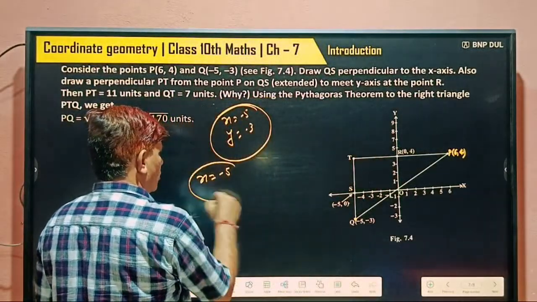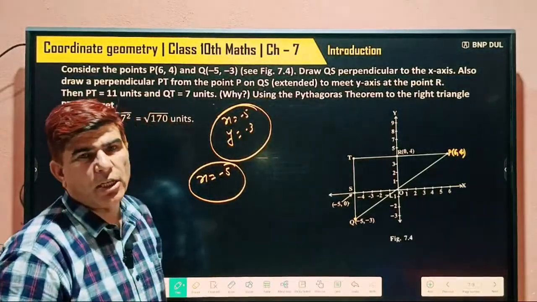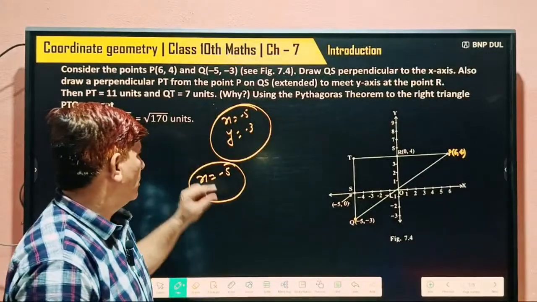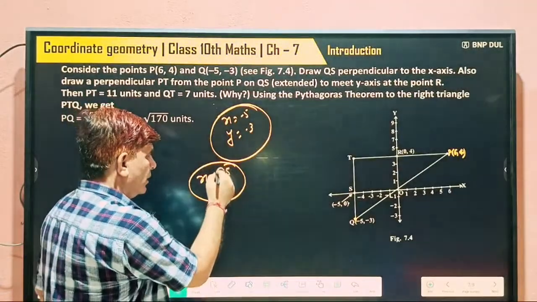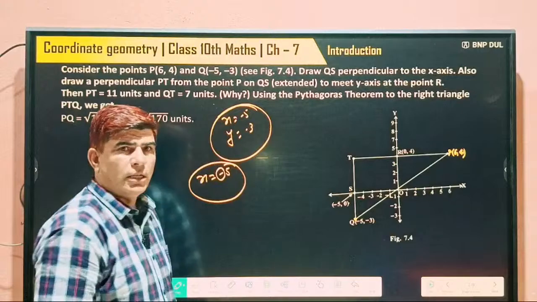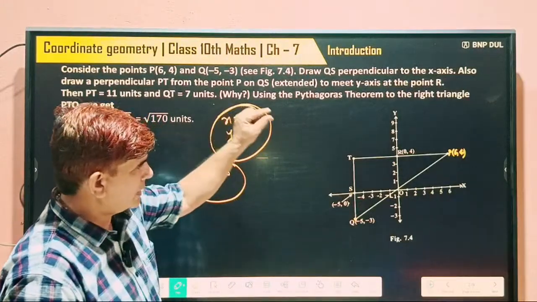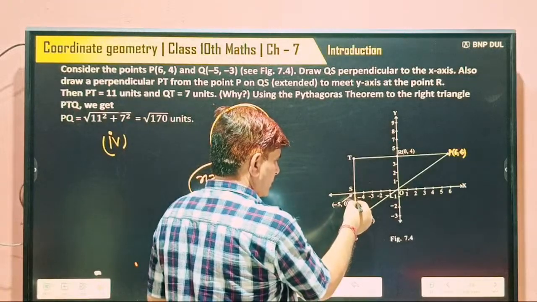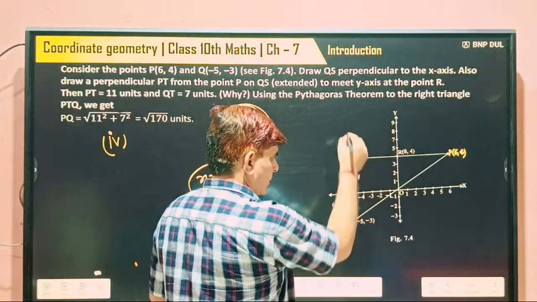So its meaning is not that its distance from the y-axis is -5 unit. The minus sign is only showing its quadrant. Understood? Its distance from the y-axis is again 5 unit. Understood?